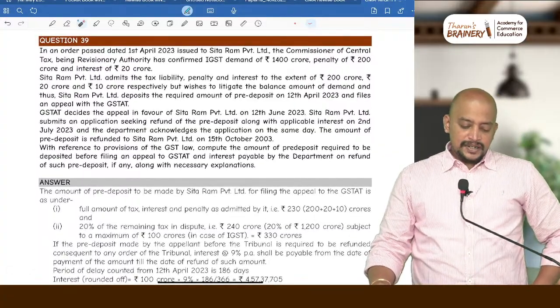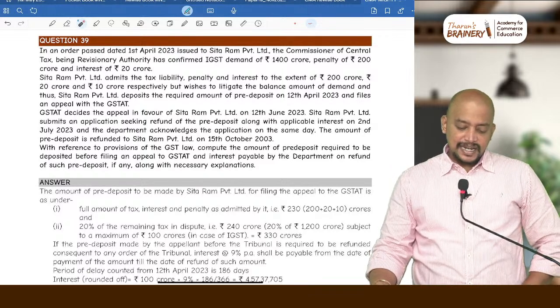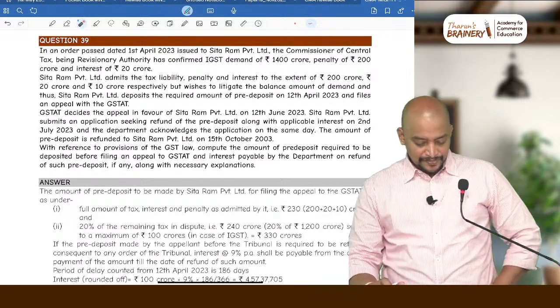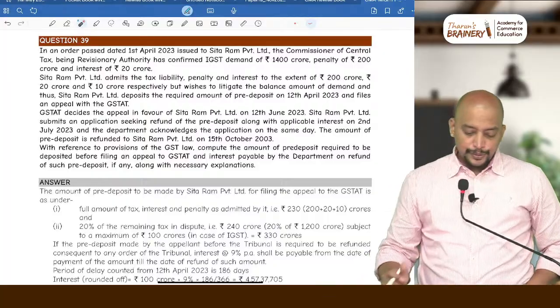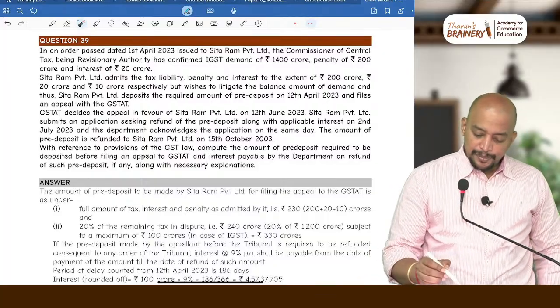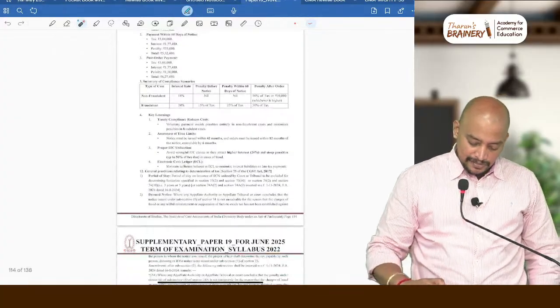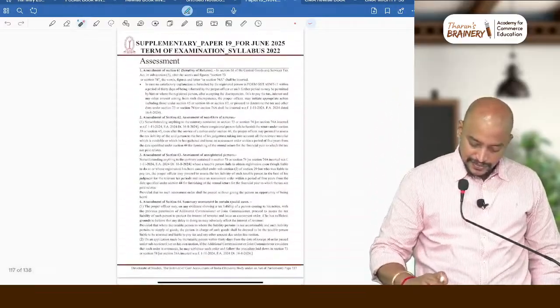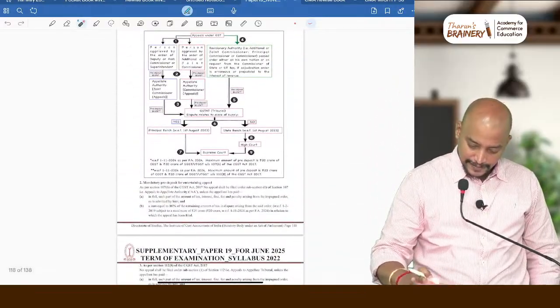In an order passed dated 1st April 2023. So this is related to pre-deposit. For pre-deposit also there is some amendment, I think. So one second, let's see this.